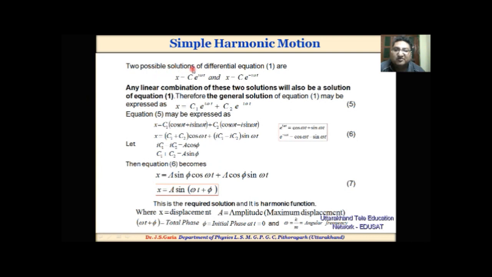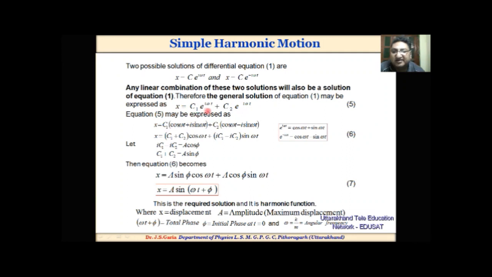Two possible solutions of the differential equation are x equal to c e power i omega t and x equal to c e power minus i omega t. We know that any linear combination of these two solutions will also be a solution of differential equation 1. Therefore, the general solution of the differential equation may be x equal to c1 e power i omega t plus c2 e power minus i omega t.